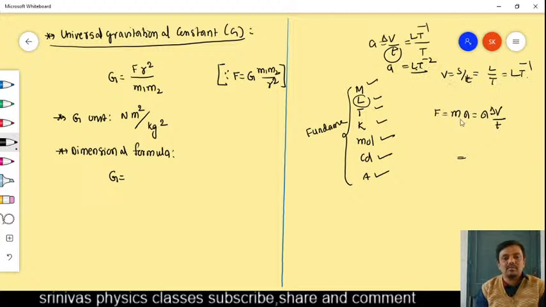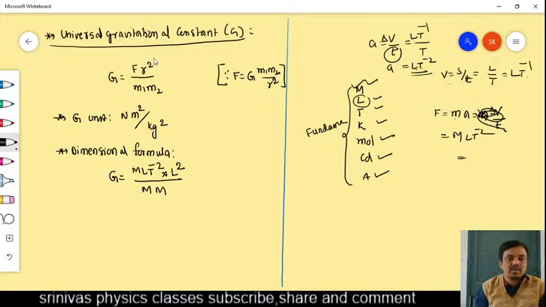Acceleration is expressed in length and time, velocity is expressed in length and time. Here we write force formula, mass into acceleration. Mass is M, already fundamental. A we got here as LT power minus 2. Like this, the force dimensional formula is MLT power minus 2, into r, the distance. Distance will come under the length, L square we have to write. Distance r is L, r square is there, that's why L square. By m1 is the mass. Mass is M only. M2 is also mass. Mass is M in the dimension formula.